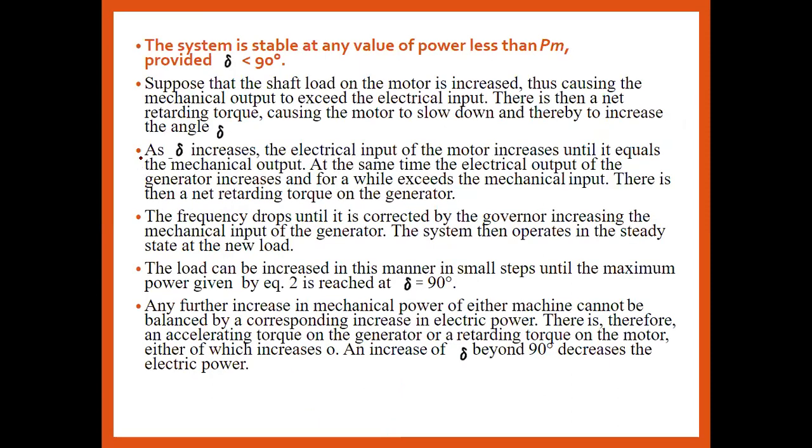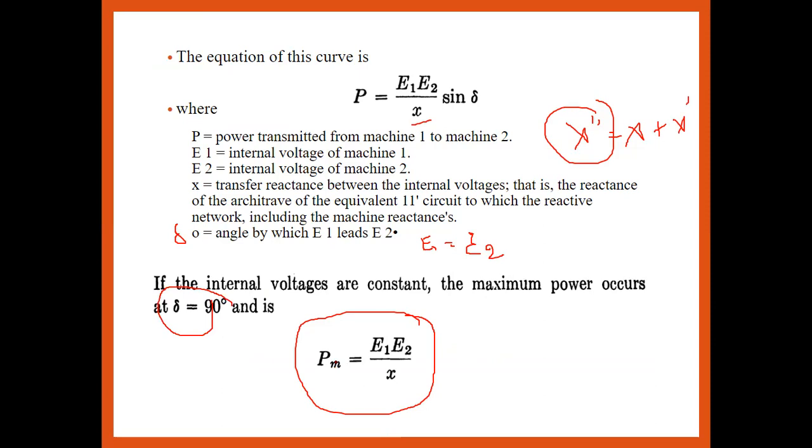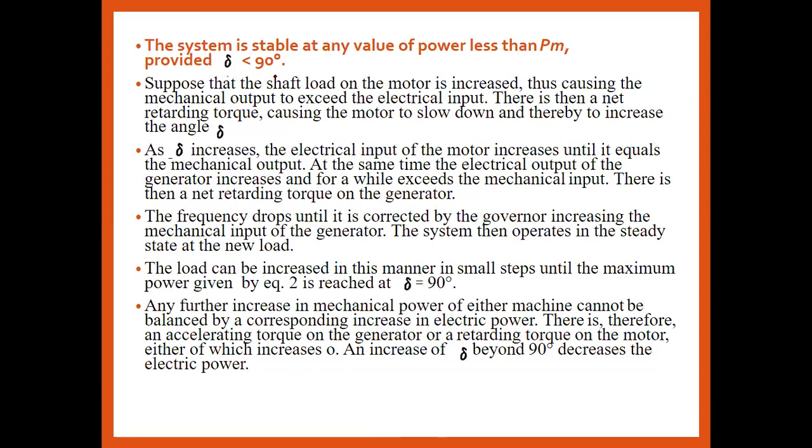Here we have to discuss that the system is stable at any value of power that is less than Pm. That means the maximum power that can be transmitted from P1 to P2 should be less than the Pm value. What is the Pm value? Maximum power. At which angle do we get it? At an angle of less than 90 degrees.